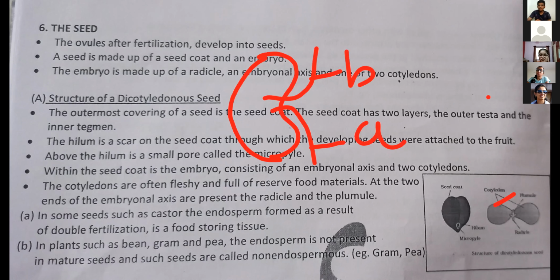Recall. बोलिए कीर्तन. मैम ए प्लूम्यूल है और बी रेडिकल. A plumule and B radical, ऐसा? Okay, चलिए. Radical develops what? Can you tell me? मैम सूट सिस्टम.